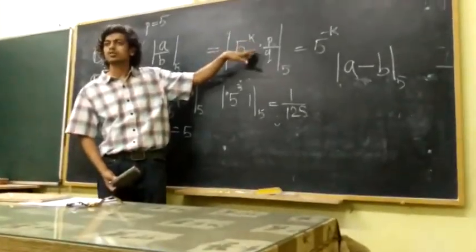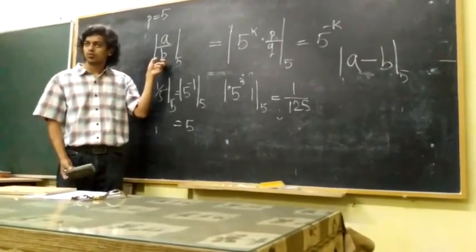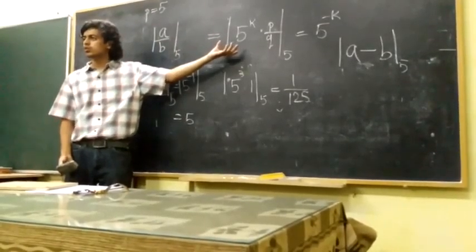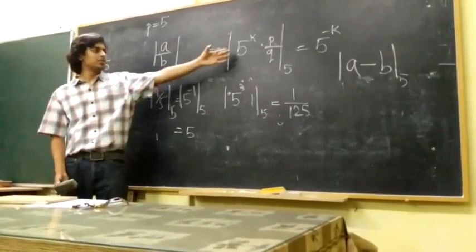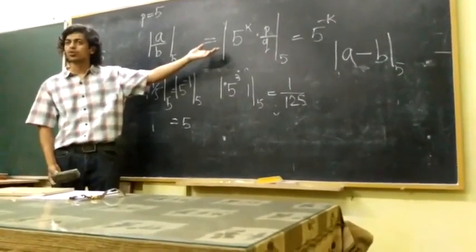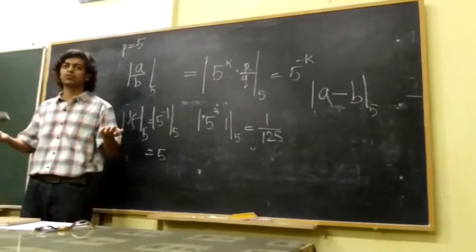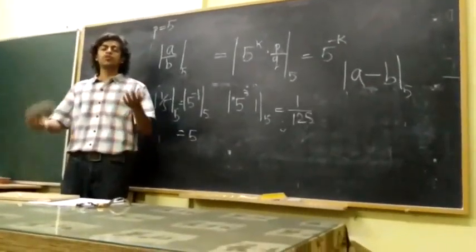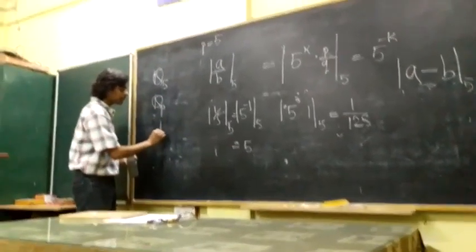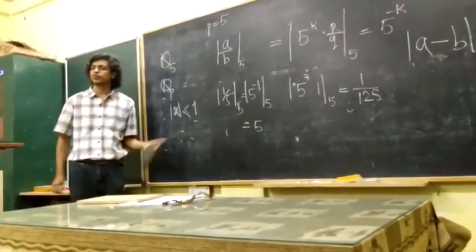But what does that mean? How does k become negative? Your b here has to have powers of 5. Only then can your k be negative. You're pulling out powers of 5 from the top and bottom, and that's the total power. If your b has powers of 5, only then does k have a chance of being negative. But what is the denominator of an integer? 1. It does not have any power of 5 or any prime for that matter. So for every p-adic completion, all your integers have the property that the absolute value of x is smaller than or equal to 1 if x is an integer.